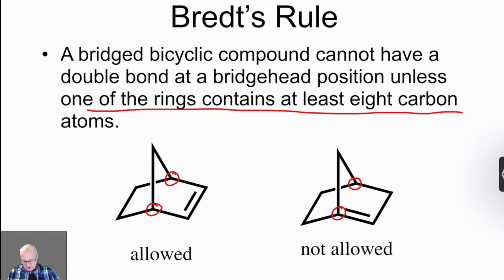So for example here, this alkene actually exists. You can buy this one from the supplier. Not a big deal. This one, however, does not exist because the double bond is at a bridgehead and these rings are much less than 8. And that's Bredt's rule.